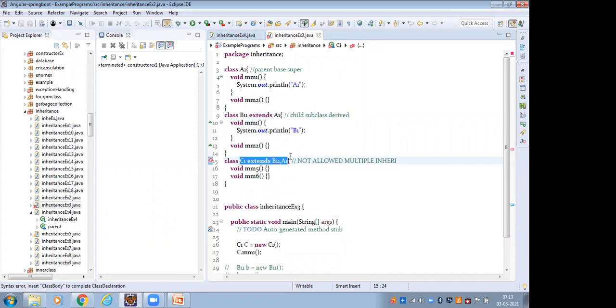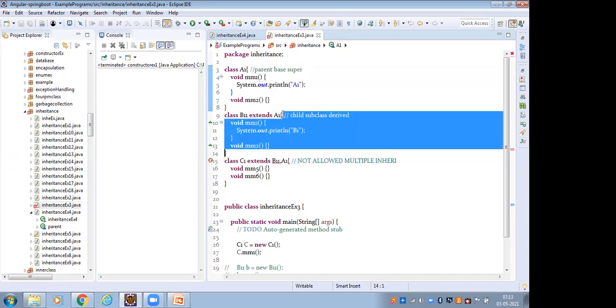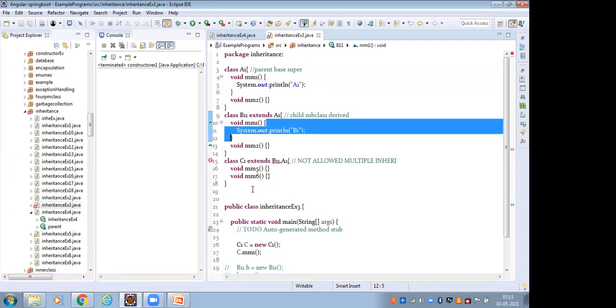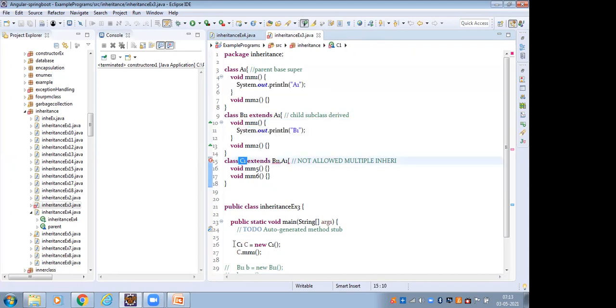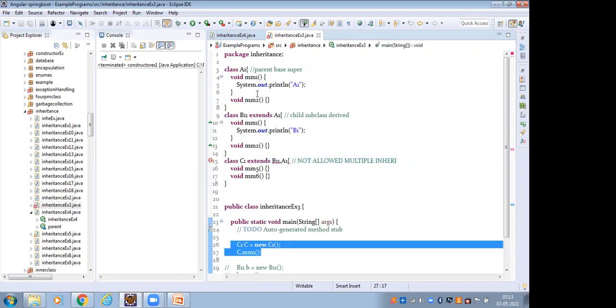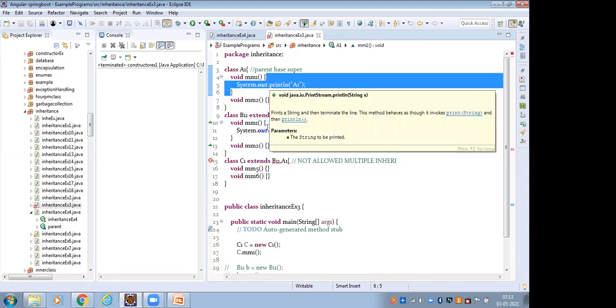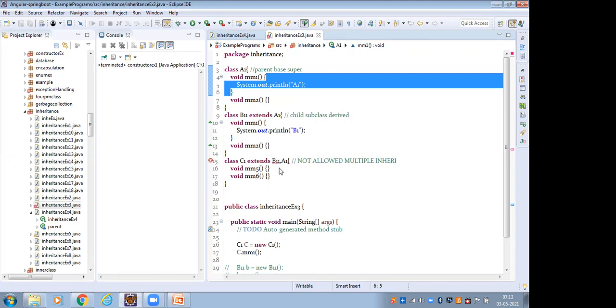One child class extending more than one parent is not allowed in Java. Why? Because the two parent classes have the same method name, M1. Then we create an object of the child class, and by using that child class we try to access the M1 method. It gets confused. That is why the multiple inheritance concept is not allowed in Java. It throws a syntax error.